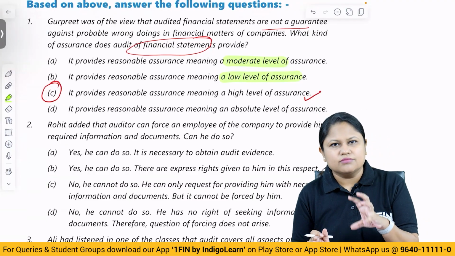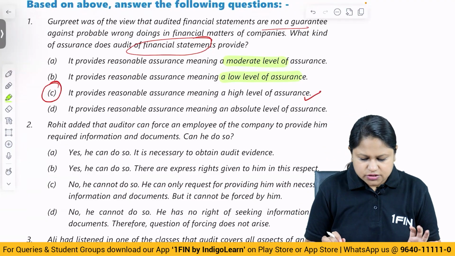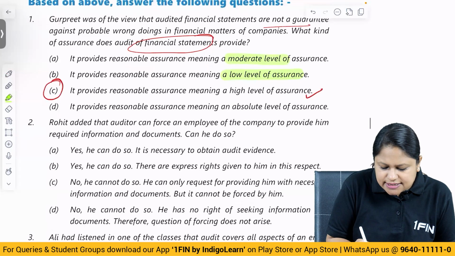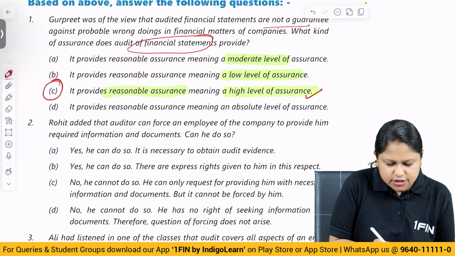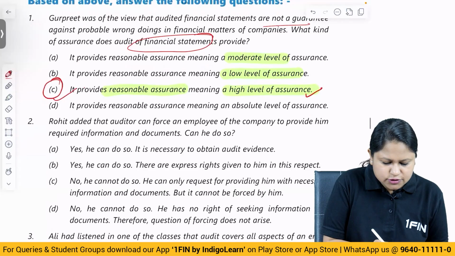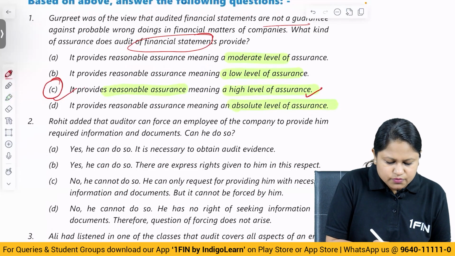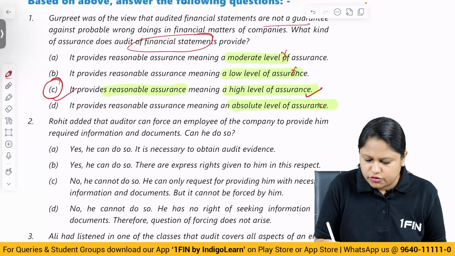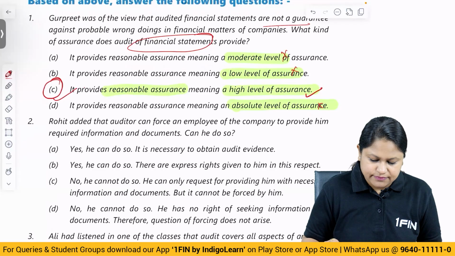Low level is moderate, but basically limited. So that doesn't go well. It provides reasonable assurance, and that too is a high level of assurance. So this is the correct one. It provides reasonable assurance, meaning an absolute cannot happen. So basically, if you look at it, wrong, wrong, wrong. So the first answer is C.